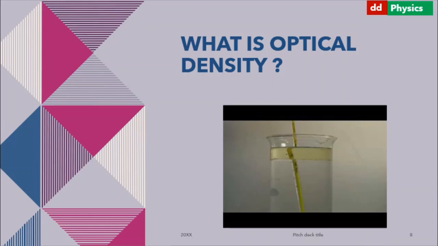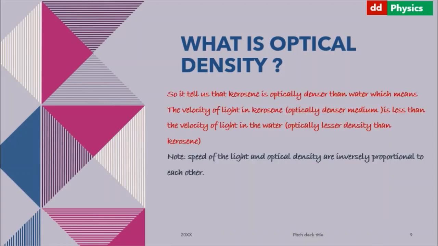Here, at the interface the object appears bent because of refraction of light. So it tells us that kerosene is optically denser than water, which means the velocity of light in kerosene is less than the velocity of light in water.